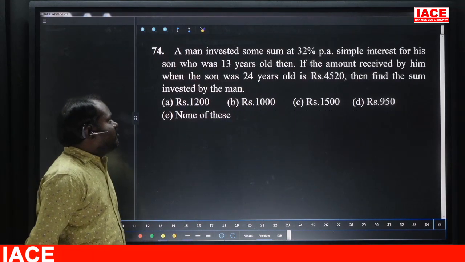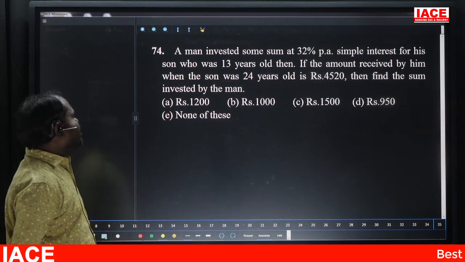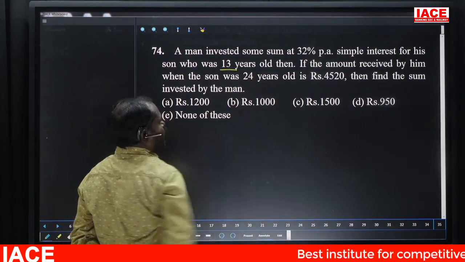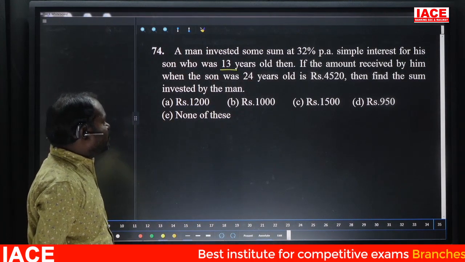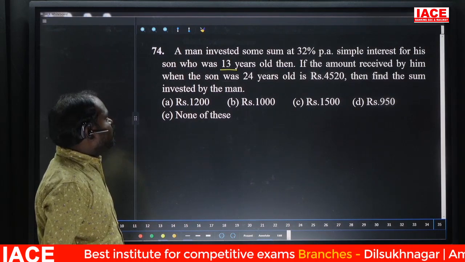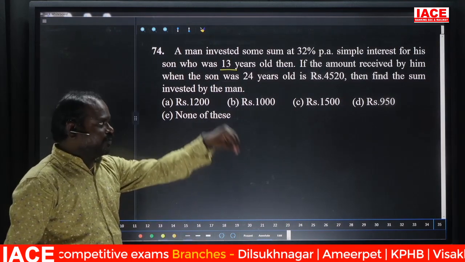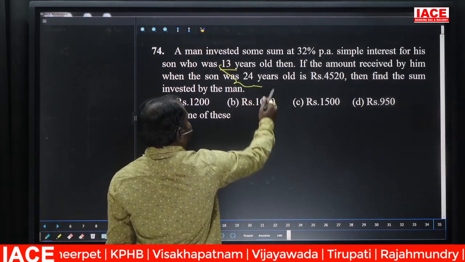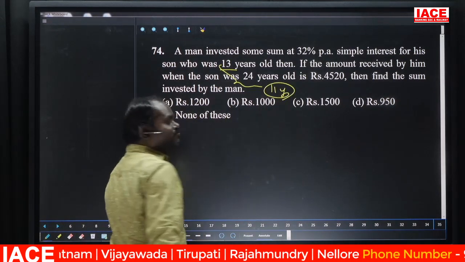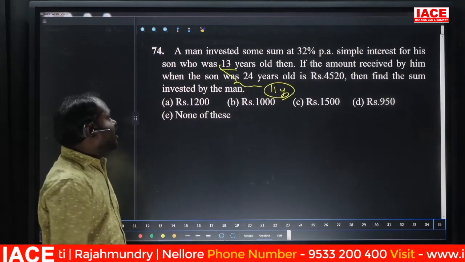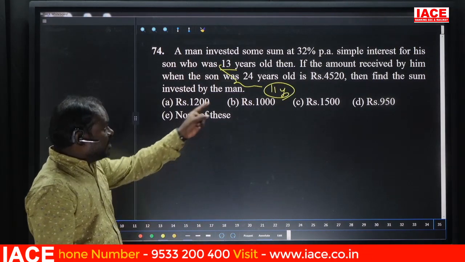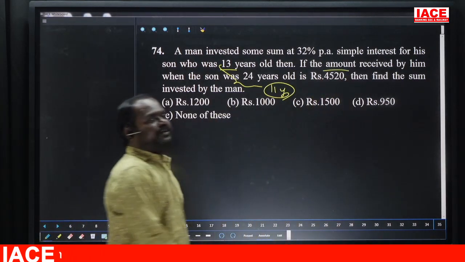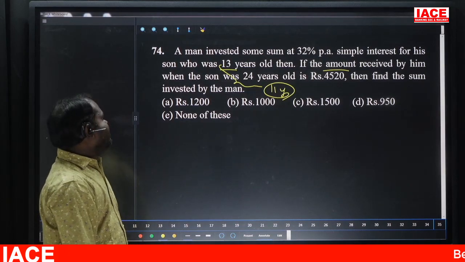A man invested some sum at 32% per annum simple interest when his son was 13 years old. The amount he received when the son was 24 years old is 4520. So he deposited the money at 13 years and got it back after 24 years. The time difference is 11 years, so the money was deposited for 11 years. The amount is principal plus interest. Find the sum invested.